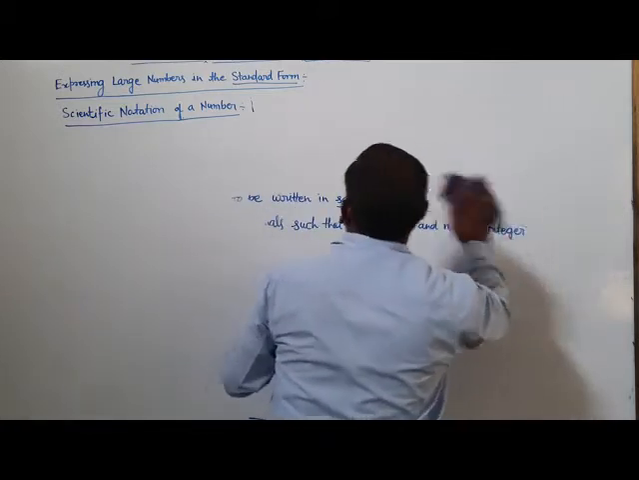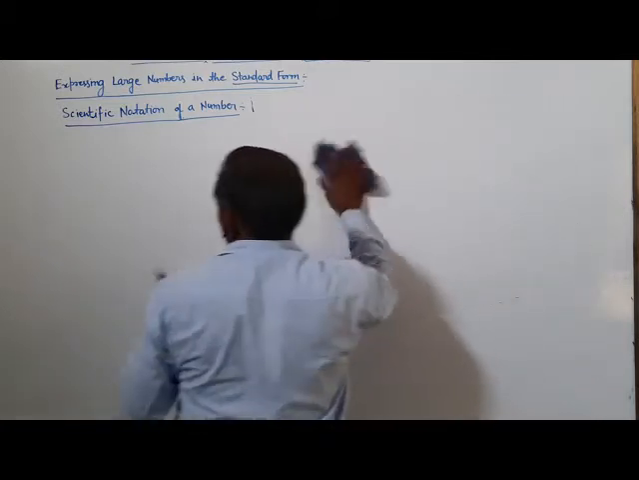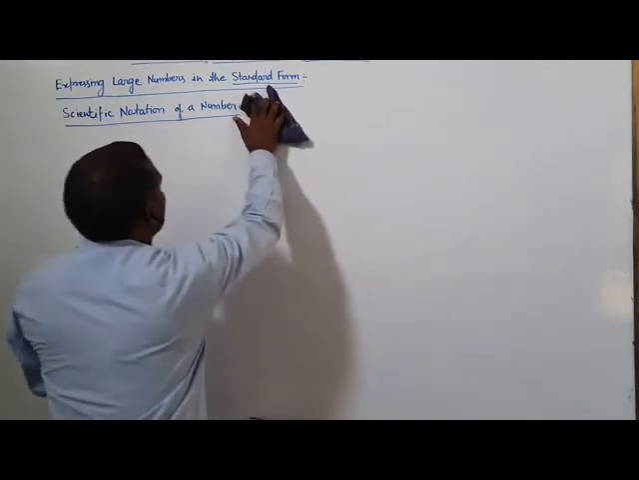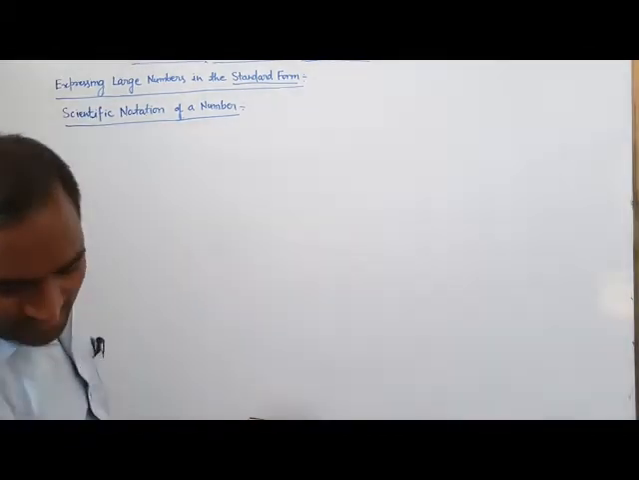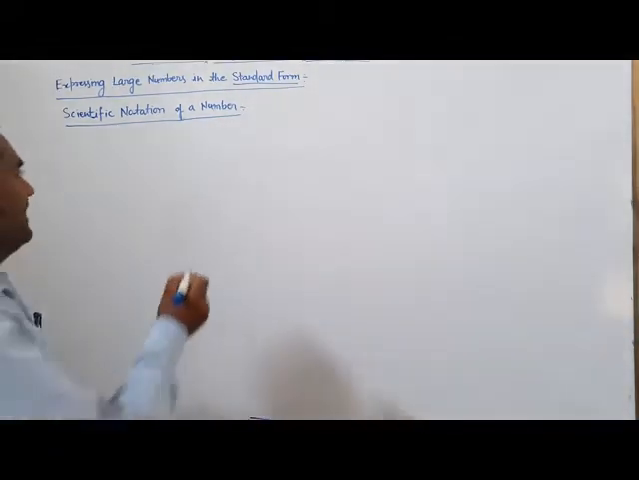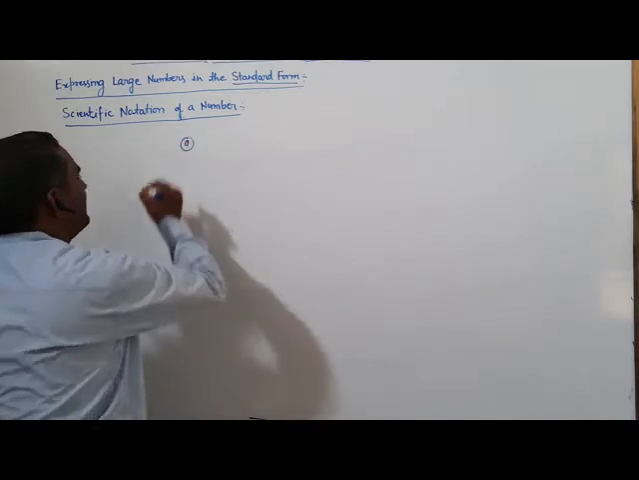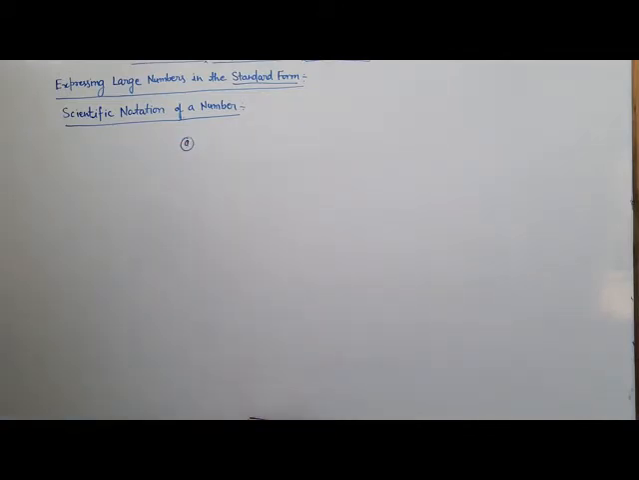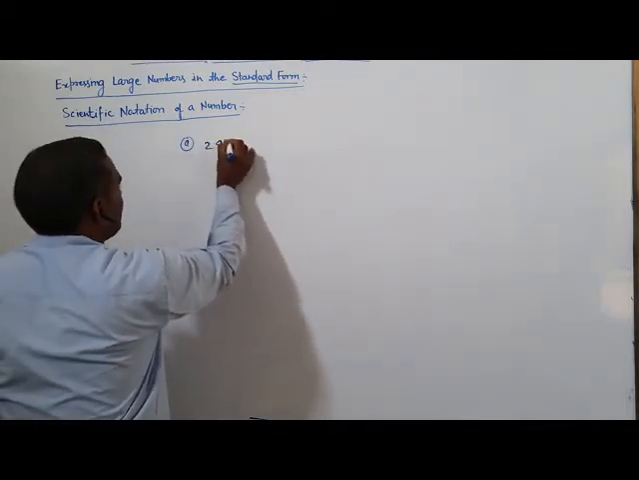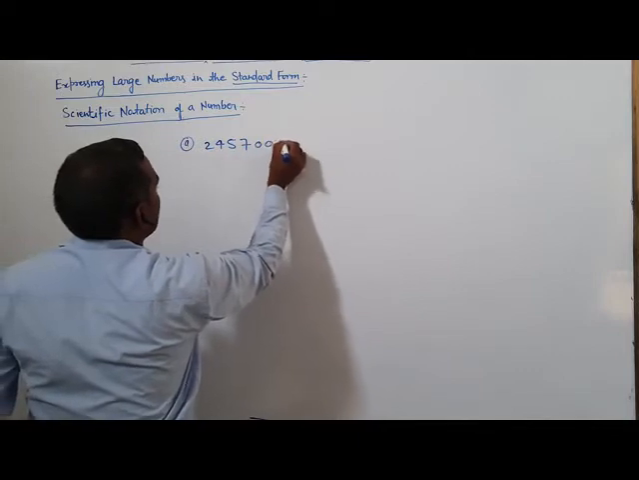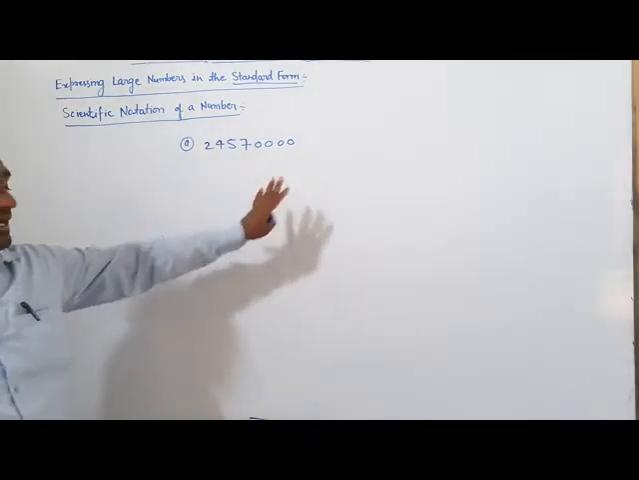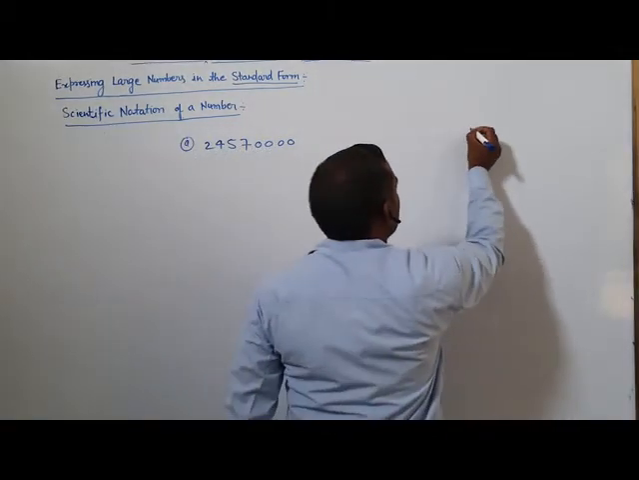Standard form removes the difficulty of writing large numbers. With the help of standard form, we can write large numbers in the smallest form. For example, A is this large number, and we have to convert it into standard form.